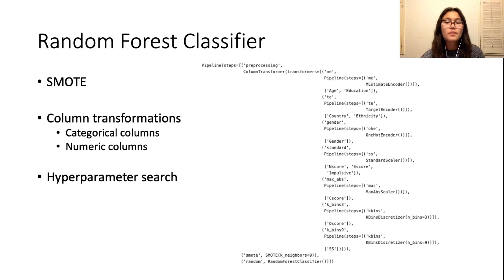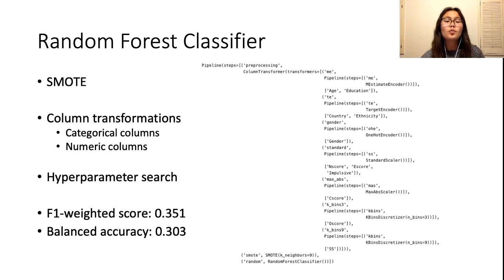To finish tuning my pipeline, I performed a randomized search for the best hyperparameters for the random forest classifier. I found that tuning the hyperparameters for the random forest classifier hurt the model performance slightly. My final model yielded an F1 score of 0.351 and a balanced accuracy score of 0.303. Since these scores are so low, I would not put this model into use, nor would I trust its predictions